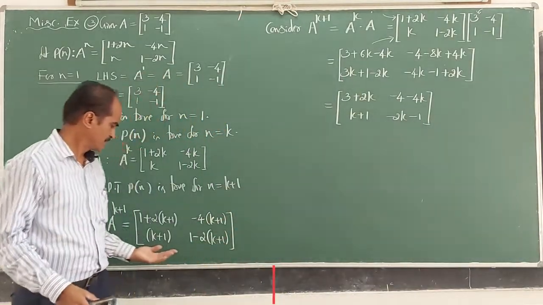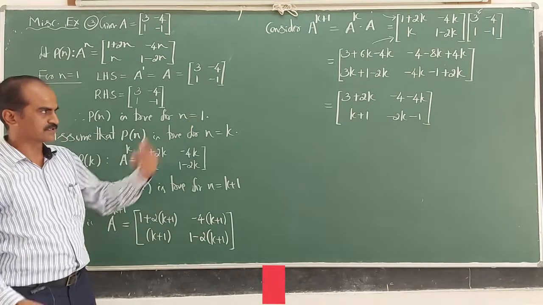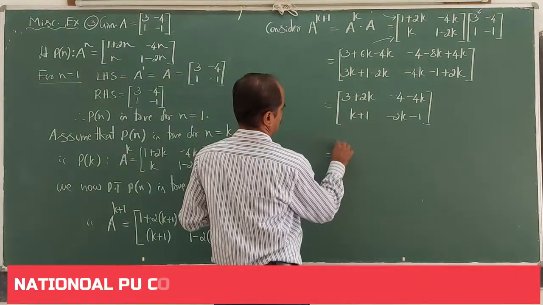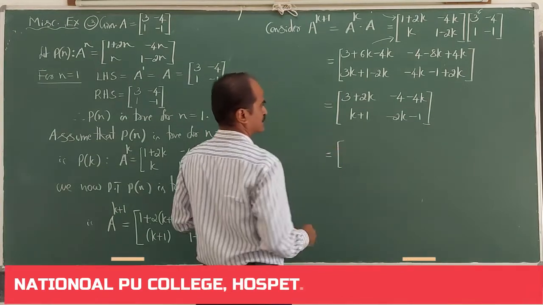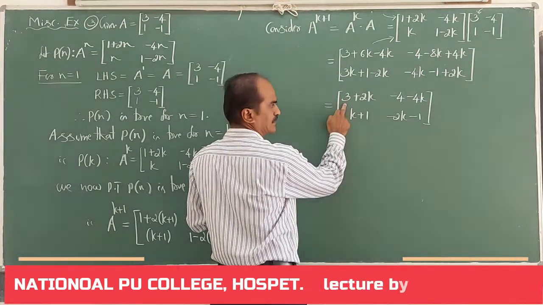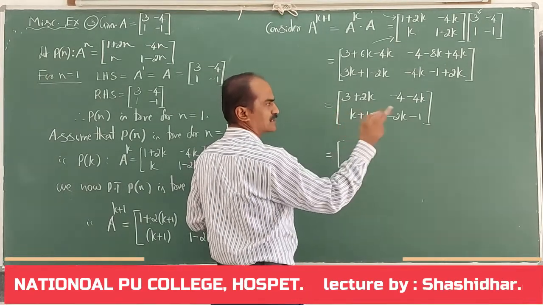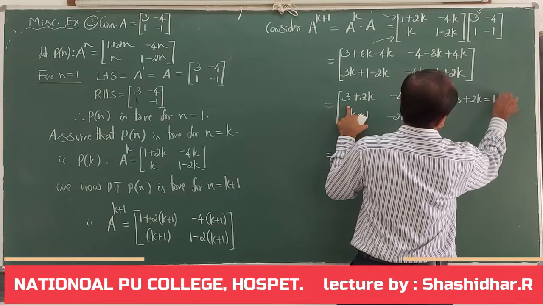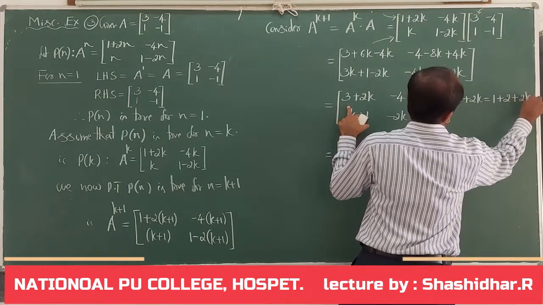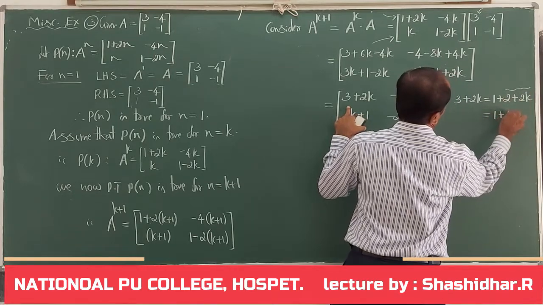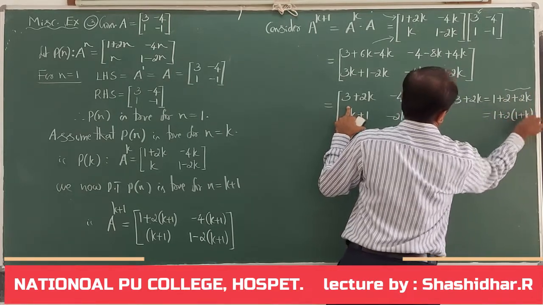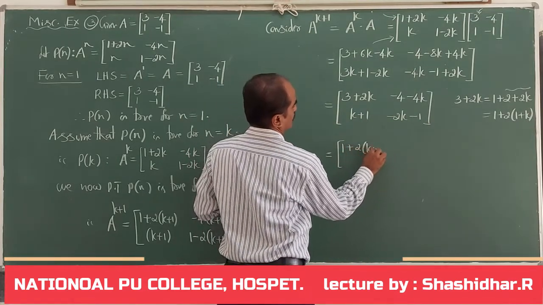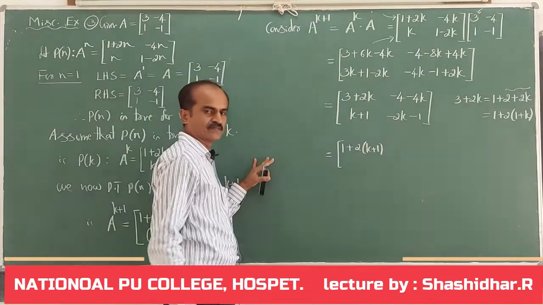Look at the result. We had to get this. Try to arrange it in this manner. So without changing the values, I can write this 3 as 1 plus 2. 3 plus 2k is 1 plus 2 plus 2k. Then 1 plus 2 times of 1 plus k. So therefore it is 1 plus 2 times of k plus 1. The same expression I written.